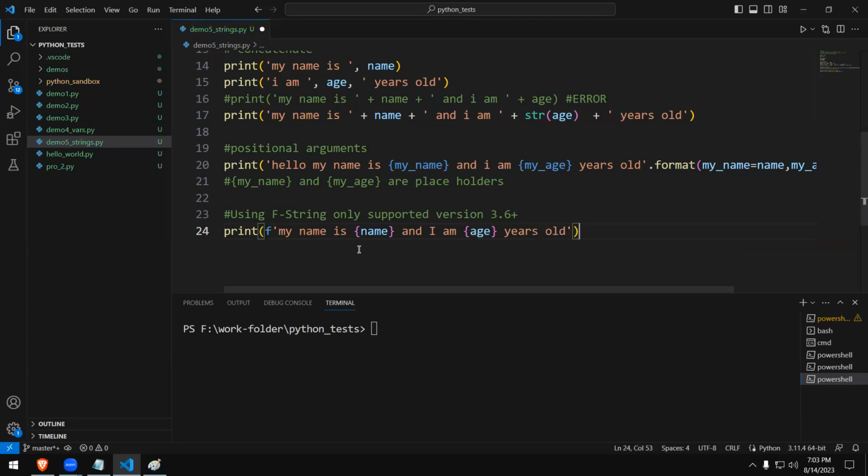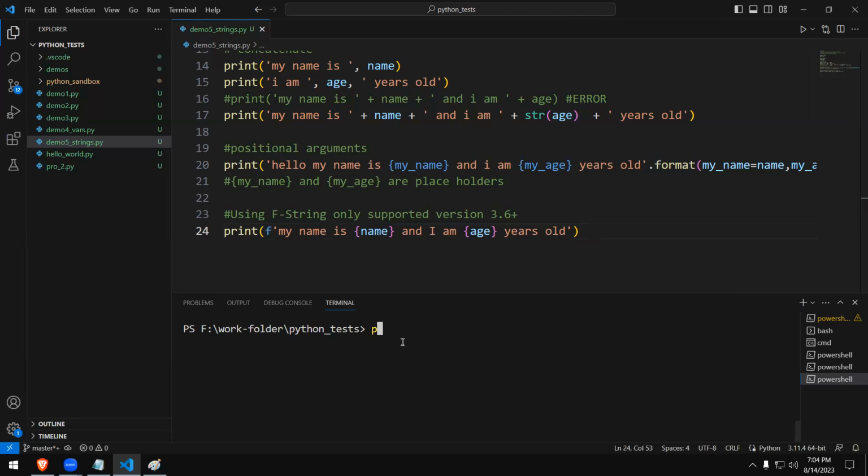So this is the code which is going to give the same result, but this is a much shorter version of the line number 20 that I coded here. This is pretty simple code. Just put the letter F in front and simply use the string. But you should be in a version which is 3.6 or above, right? Okay.